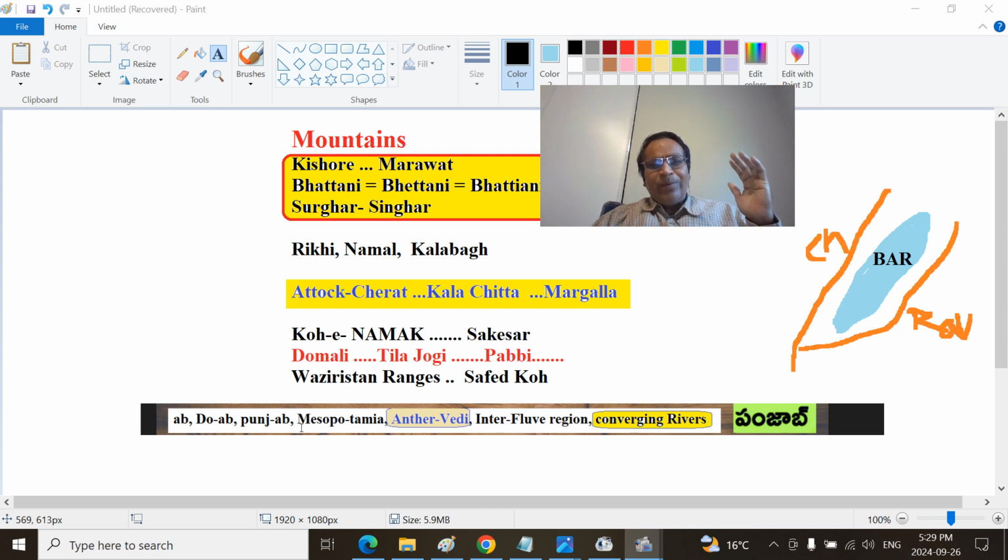Doab region is essentially Mesopotamia, like the land between the historic Tigris and Euphrates rivers in Iraq. That is Antarvedi, between the two rivers. It is a fluvial, the English word fluvial means water, interfluvial zone where the two rivers converge.